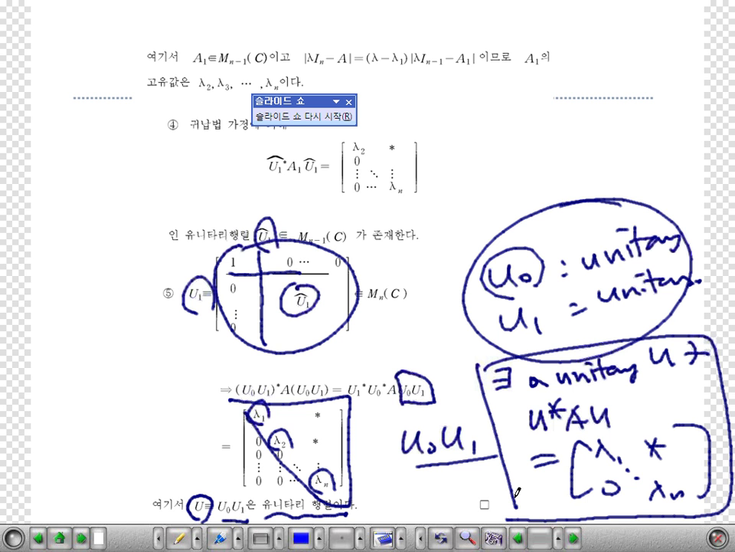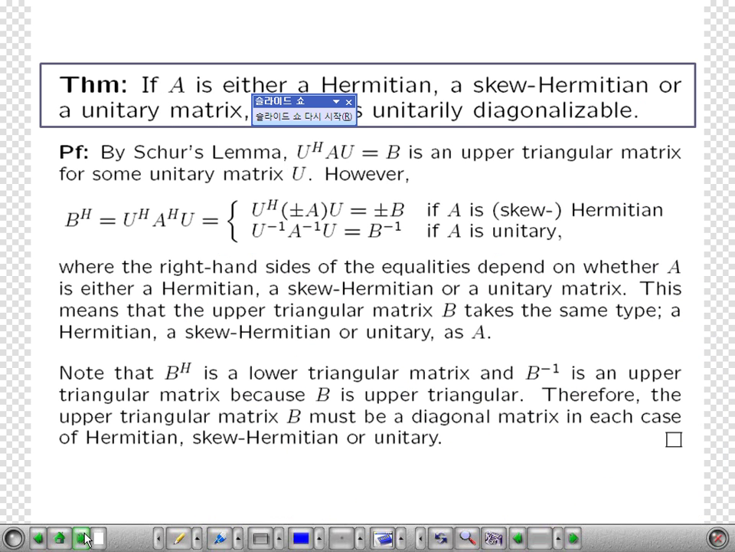Okay? This is Schur's theorem. This is a very nice, interesting and simple proof, but it also has enormous power in matrix theory. Okay. Next theorem. Any questions on Schur's theorem?